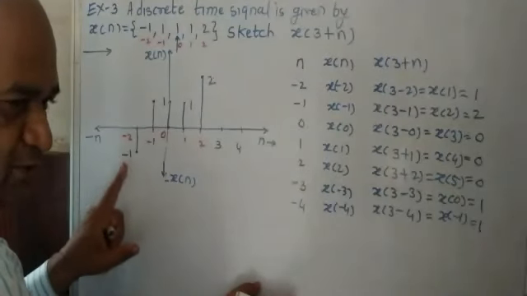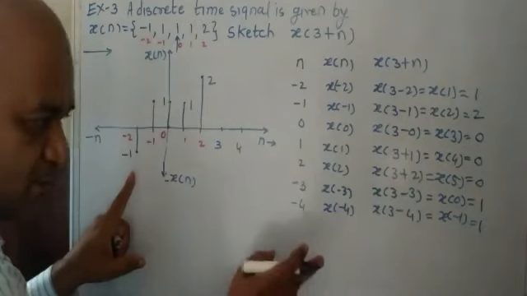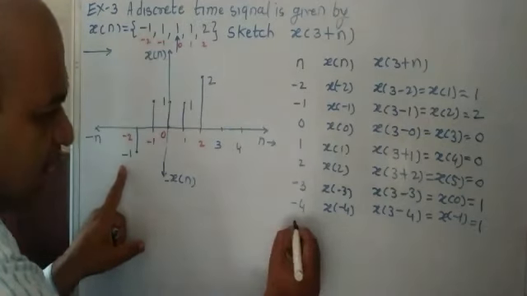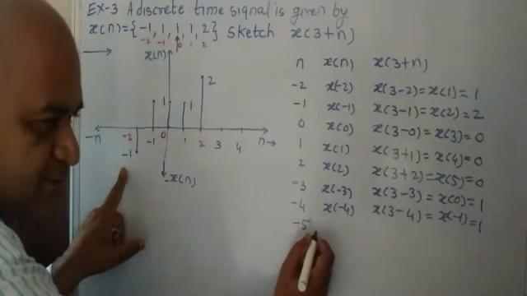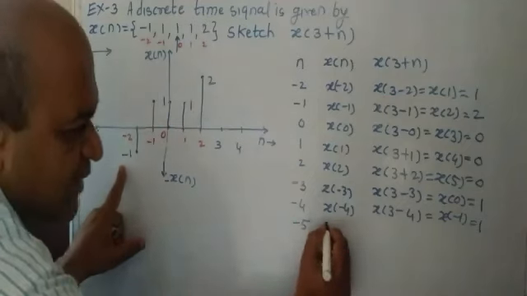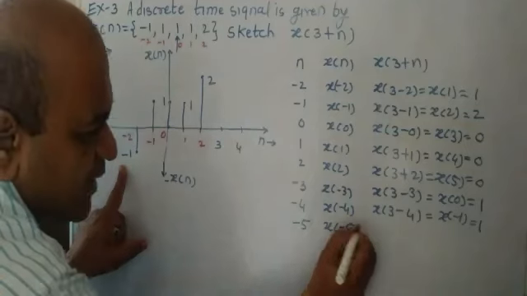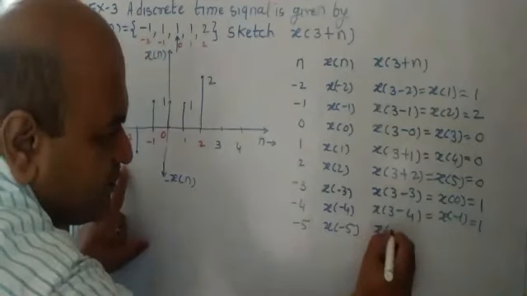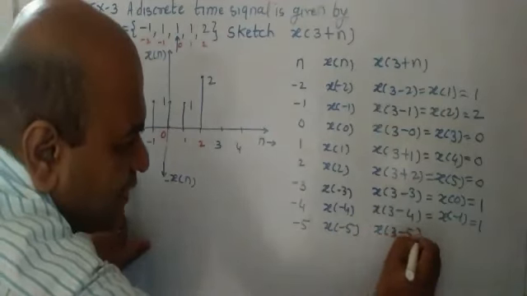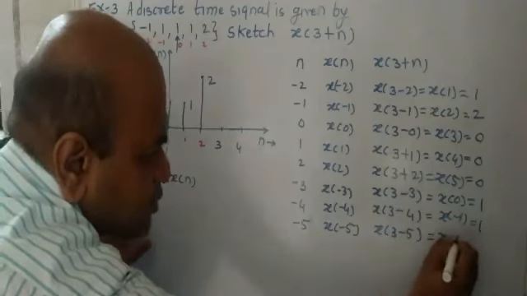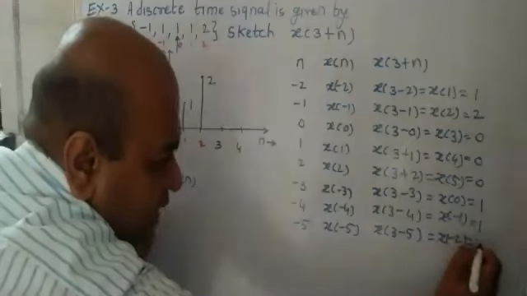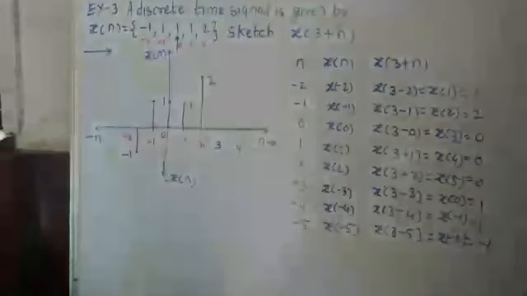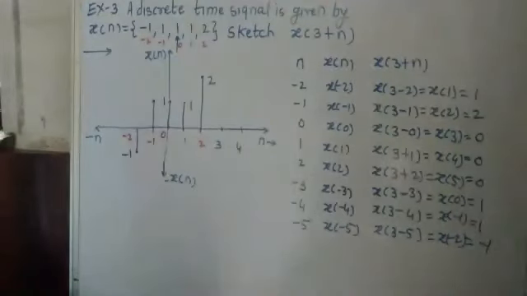Okay, so for minus 4, you got 1. Now again here we will go for a further value because one value is left with us. So that's why minus 5. So x of minus 5 is x of 3 minus 5, it is x of minus 2. For x of minus 2, you got the value, it is minus 1. Okay, so from this table we have found all the values.